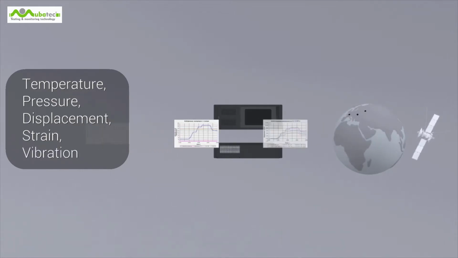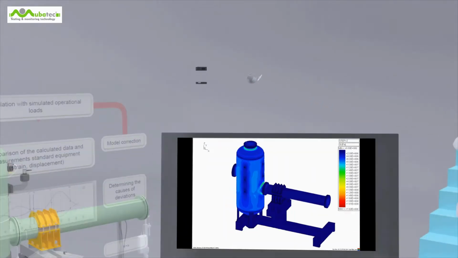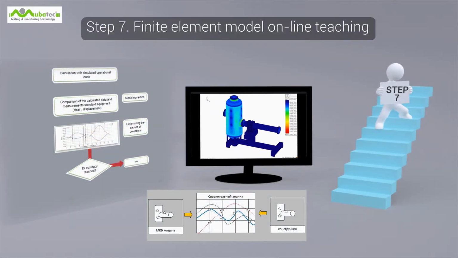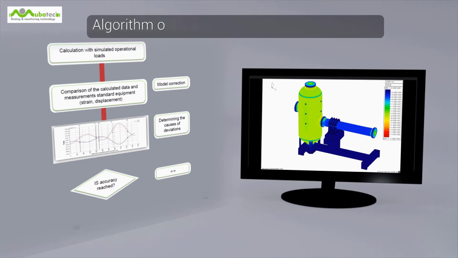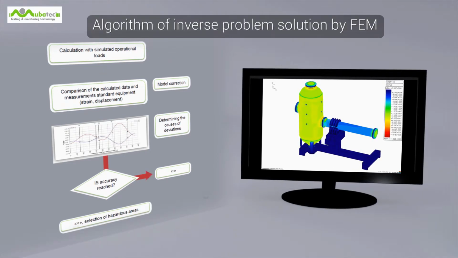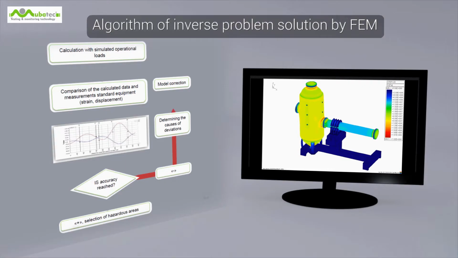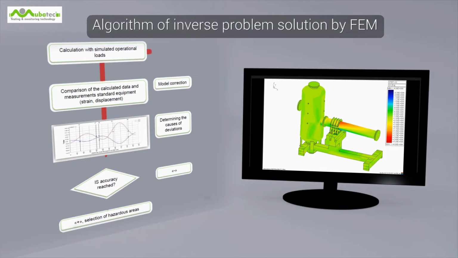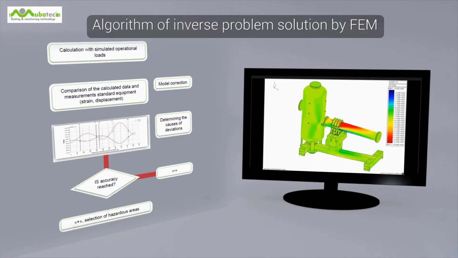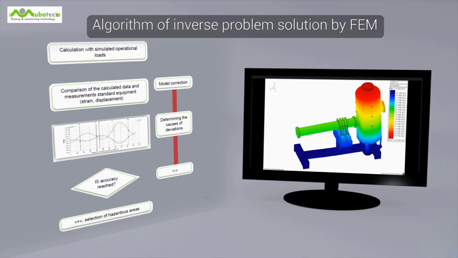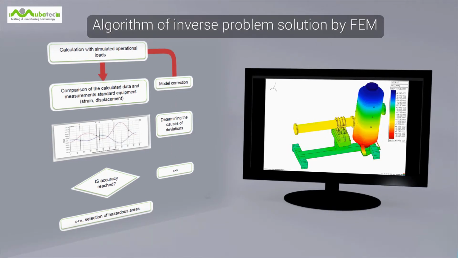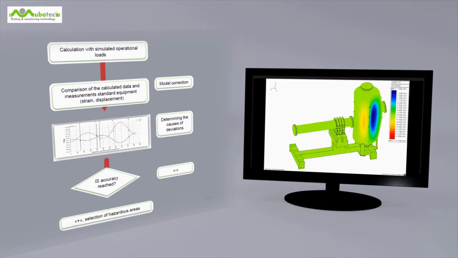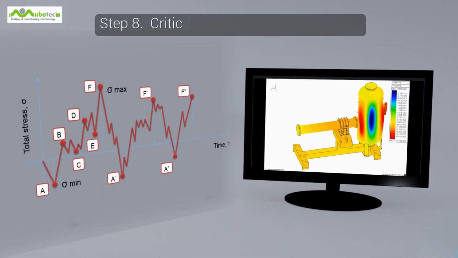Now, depending on the complexity of the object, different phase-time data collection and training modes of our finite element model are possible. The process of collection and transmission of data is not tied to place and the people, and this is one of our know-hows. Finite element calculation model is self-learning. The model is trained in the online mode until the data from its calculations matches the real data derived from the monitoring unit. Calibration and training of the finite element model is performed by means of comparing of the calculation data at the control zone and of the experimental data of deformations, displacements, and temperatures in different operational modes at different loading levels of the monitored object.